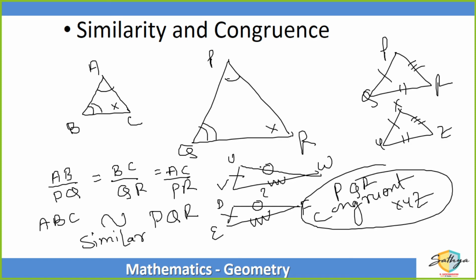Shubhankar, can they ask about cases of congruency? MCQ में कैसे पूछेंगे? MCQ में आपको cases of congruency क्या पूछेंगे? You are talking about ASA theorem, SSS theorem and all that, right? That's just what I said right now. For congruence, minimum एक side का included होना जरूरी है. For similarity, any three elements, including three angles, are enough. But for congruence, at least one side is necessary. Even if one side is not given, then you cannot prove congruency. You can prove similarity, but not congruency. You get that, Shubhankar?